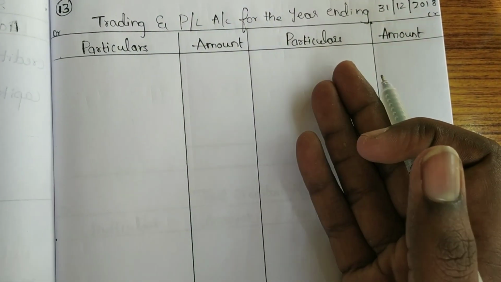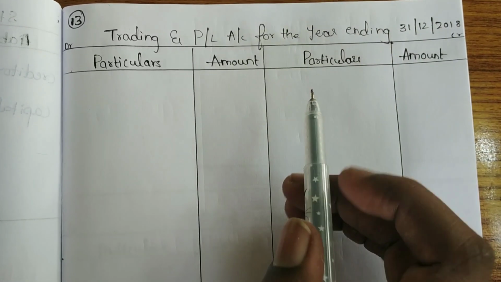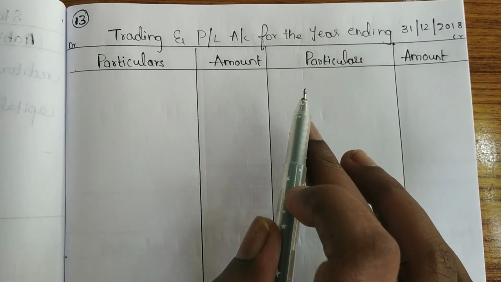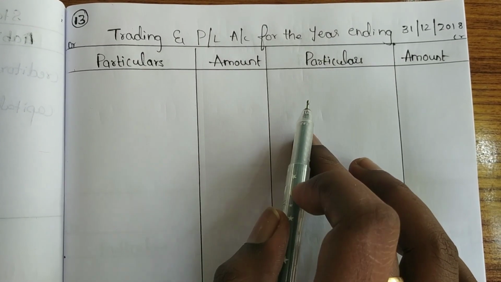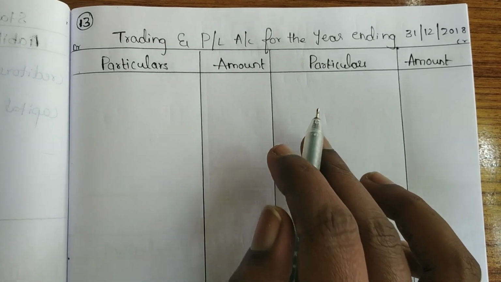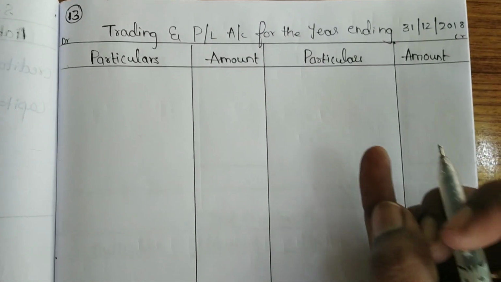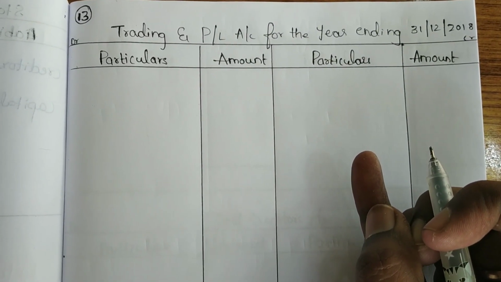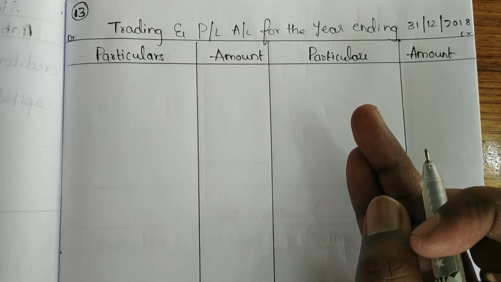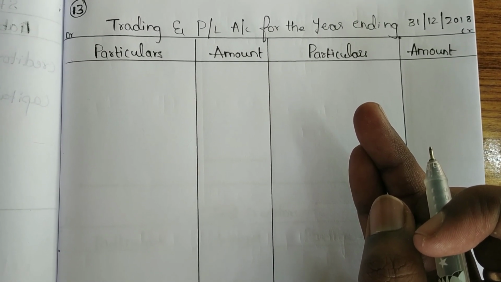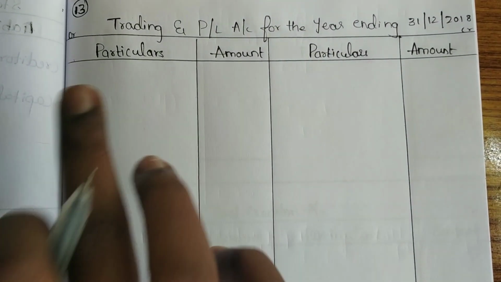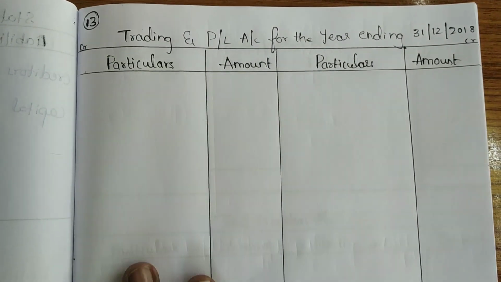And see, on the credit side we should have cash sales as well as credit sales. They didn't give any information regarding the cash sales as well as credit sales. That means we have to prepare two accounts here. One is a cash account to find out the cash sales, and the other is total debtors account to calculate the credit sales. They gave the opening and closing balances in the question itself.